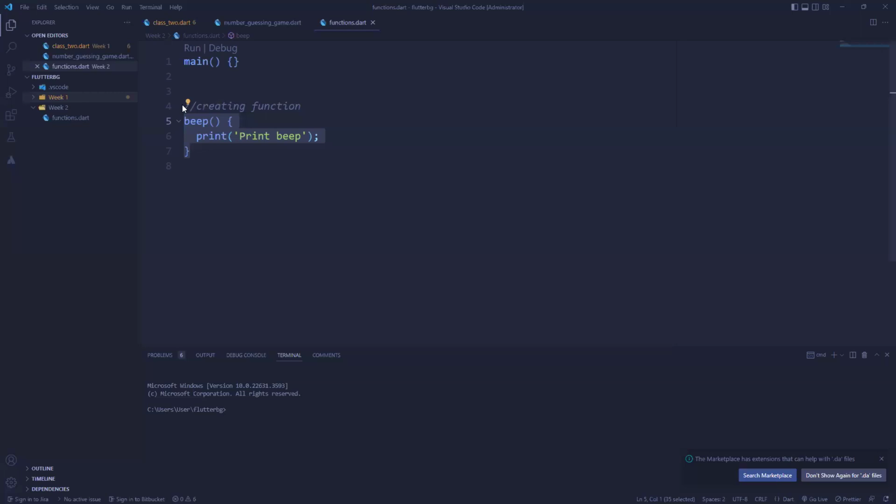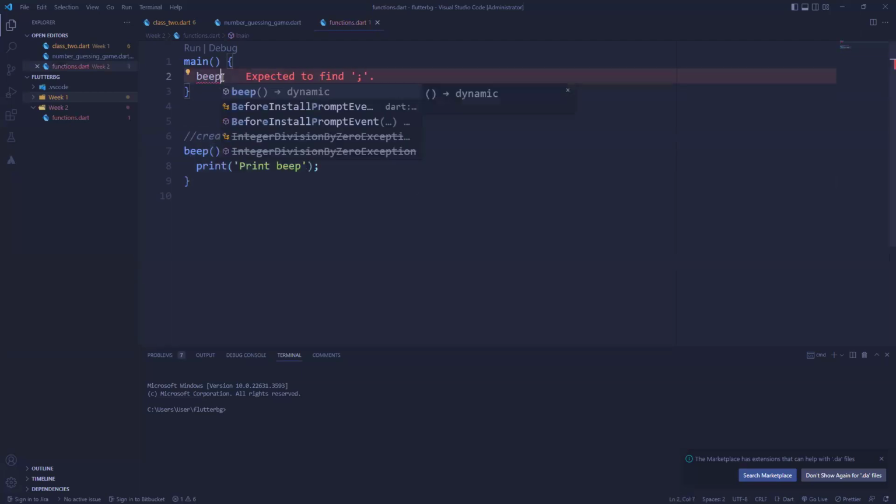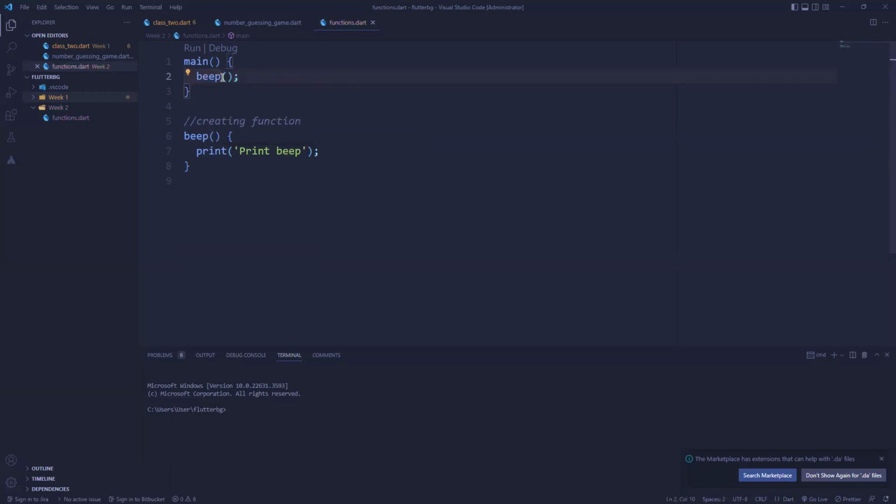So when you place a call to the function, you're basically telling the function, hey, come over and execute the instructions that have been given to you. It's like when you call your driver, hey, driver, take me to so and so. So how do you call a function? Basically, just the way you would call somebody. You call it by its name. So if I want this function to do something, I have to call it by its name by just saying beep. That's all. So that is how you call a function.